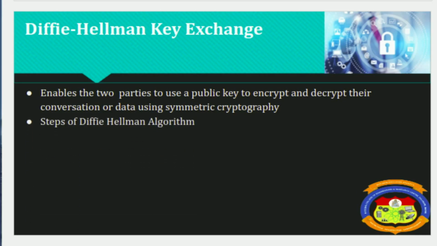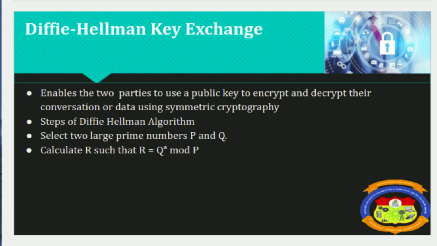Steps of the Diffie-Hellman algorithm. The first step is that if Raj wants to communicate with Sam, then they must agree on two large prime numbers, P and Q. Raj selects another secret large random integer A and calculates R such that R is equal to Q to the power A mod P. Raj sends this R to Sam.